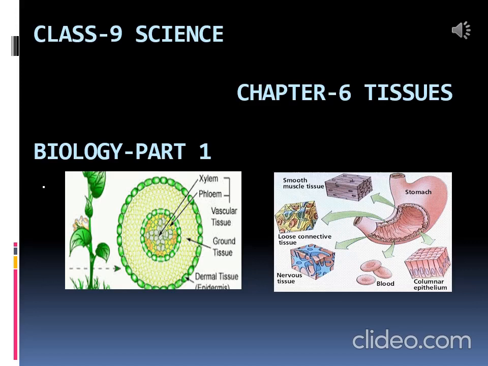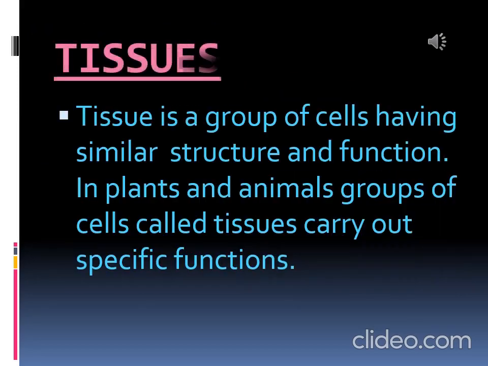So, today I am going to start a new chapter, that is, chapter 6 of biology, tissues. Now, what is tissue? How will you define tissue? Tissue is a group of cells having similar structure and function. In plants and animals, groups of cells called tissues carry out specific functions.